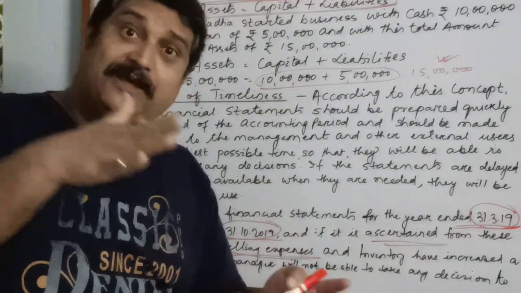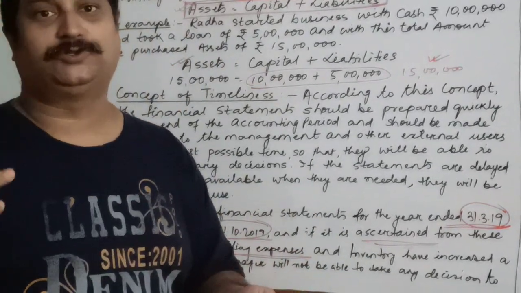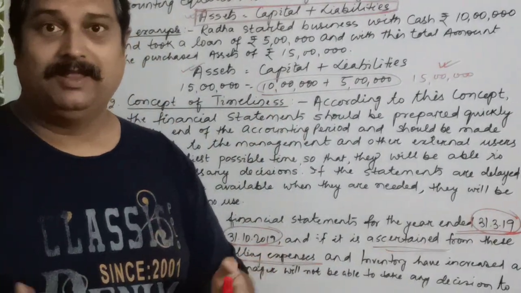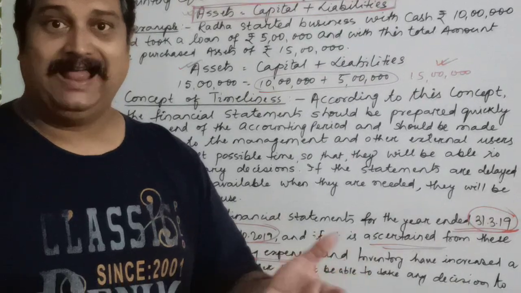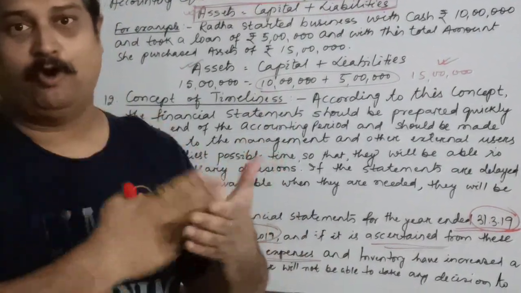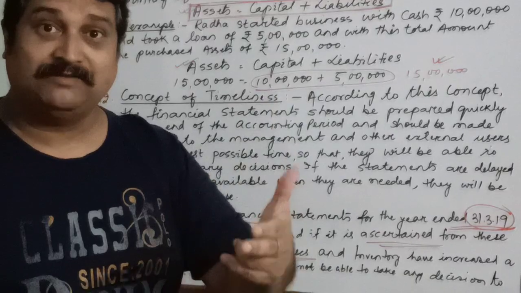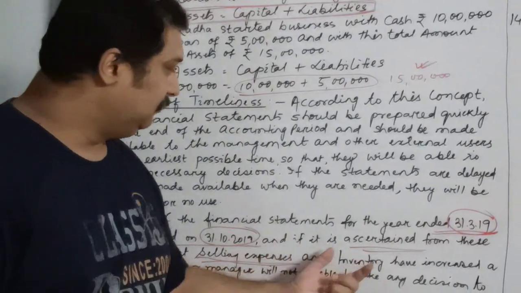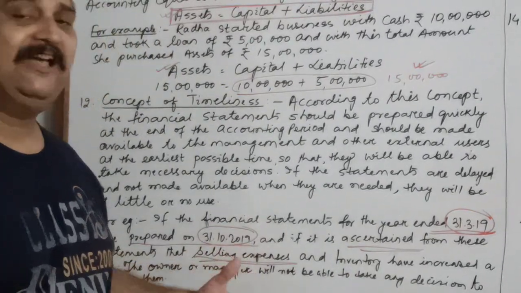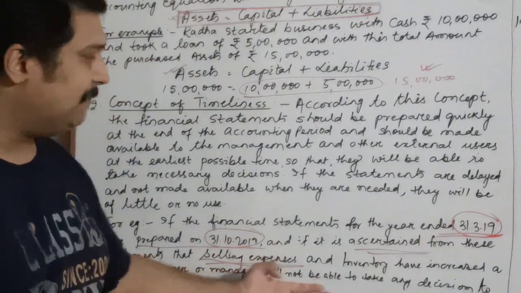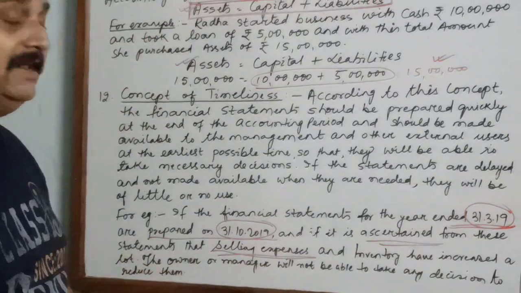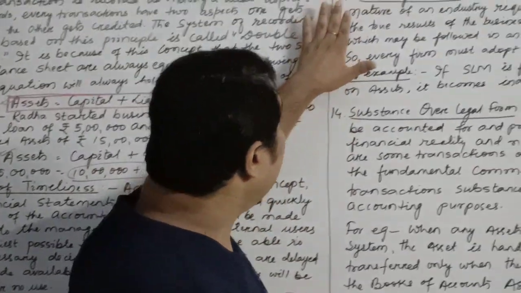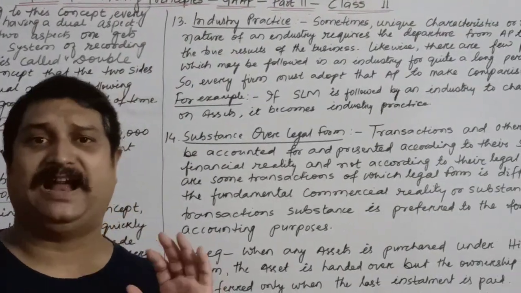You have already done the production in these 6 months also. So your inventory has increased, and the goods have not yet been sold. Too much money has been blocked there, so your business may suffer. Since the financial statements have been presented very late, the management will not be able to take the necessary steps to reduce them.